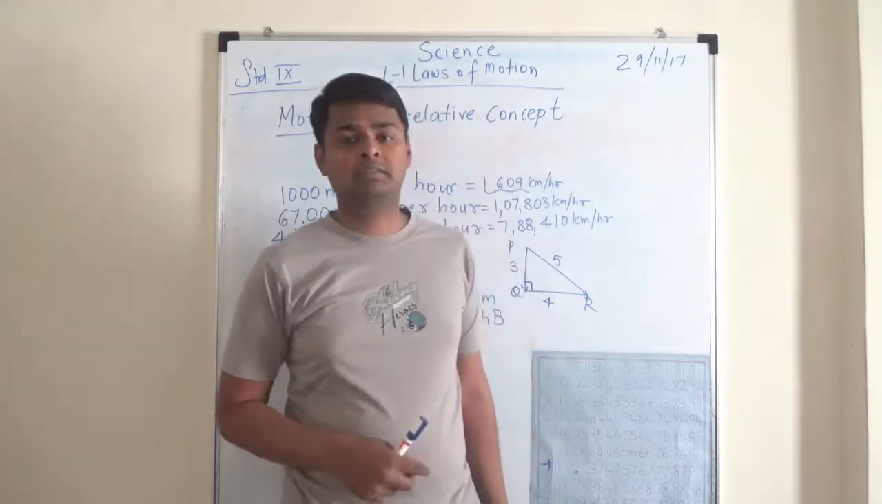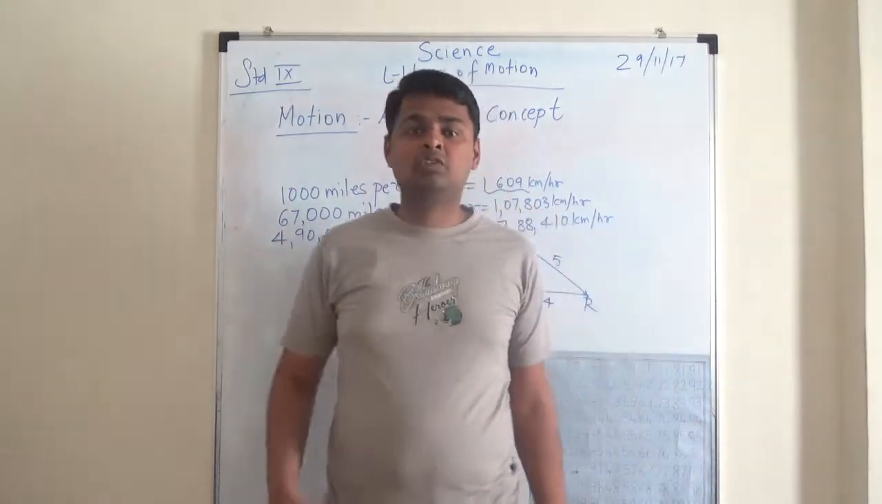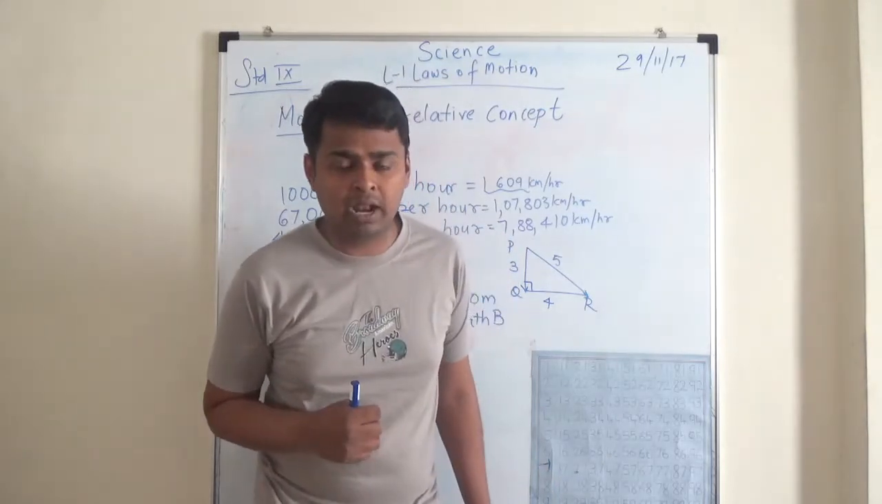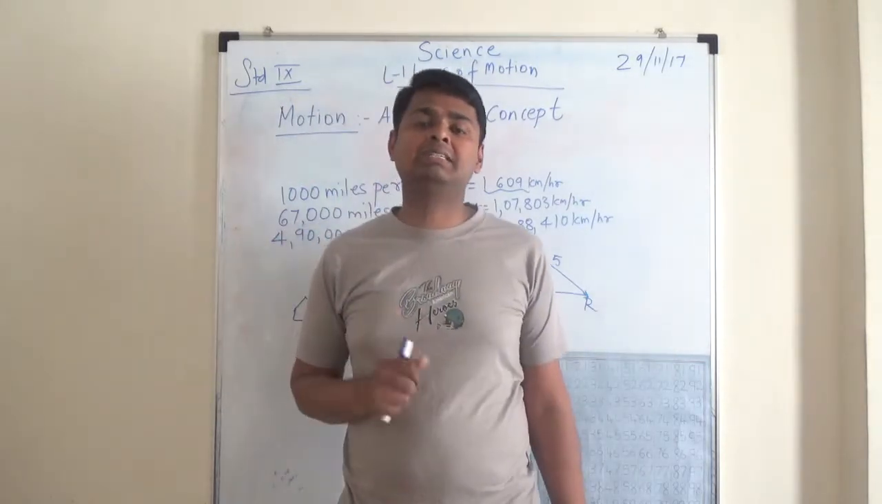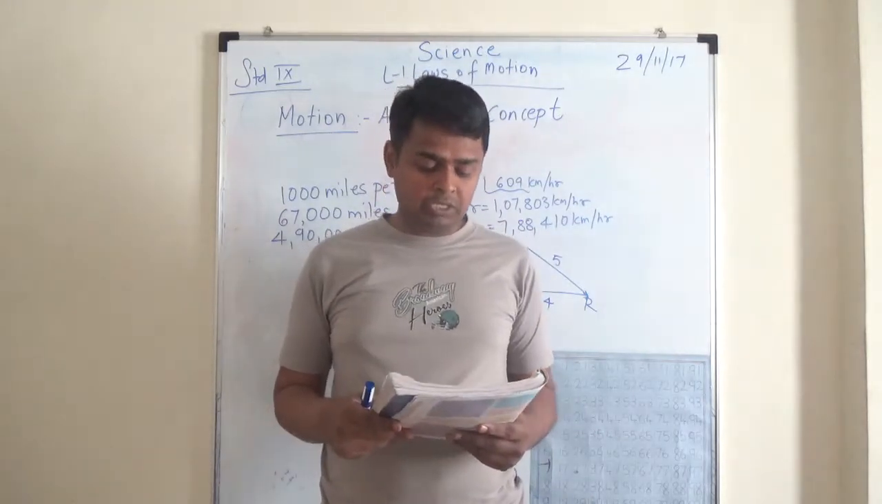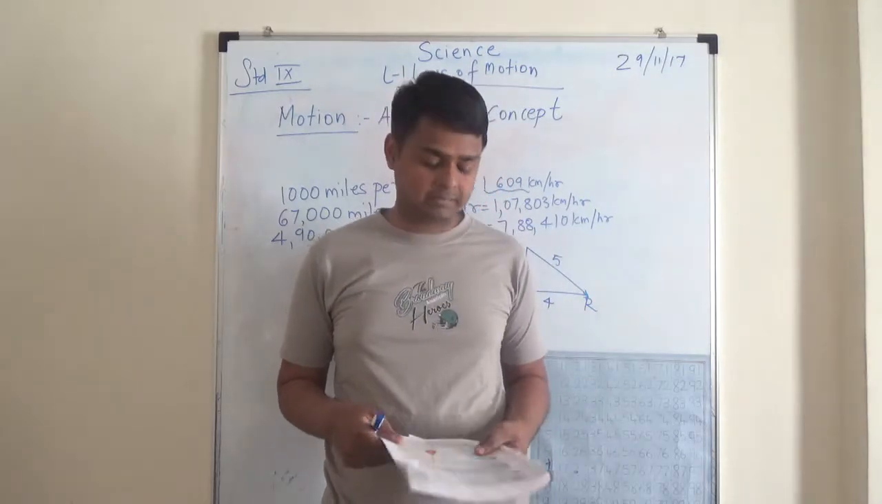With respect to what? A person is moving with respect to what? With respect to the surrounding. So whenever an object is changing its position with respect to the surrounding, we say that it is in motion. If the position of an object is changing with respect to the surrounding, it is said to be in motion. Otherwise, it is said to be at rest.